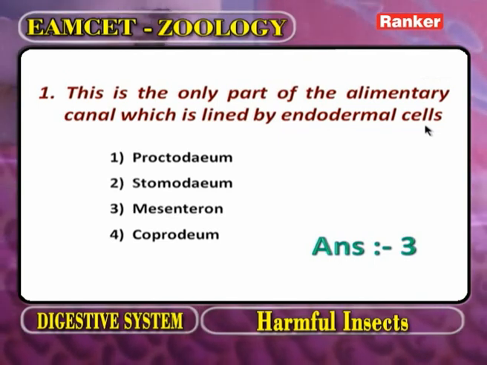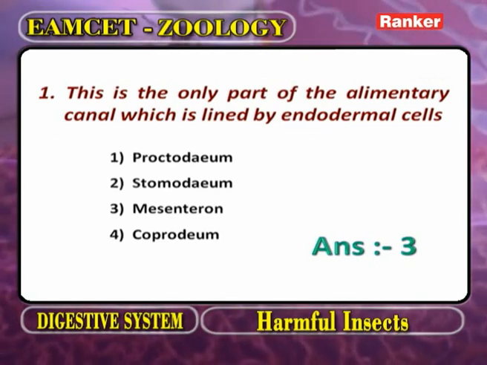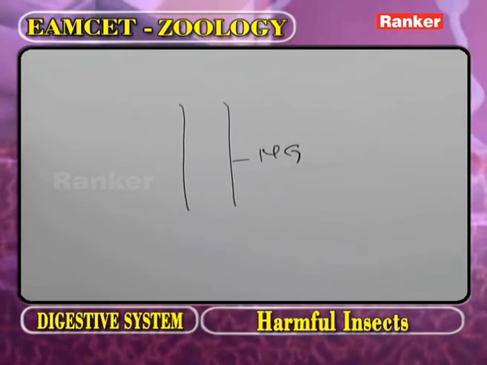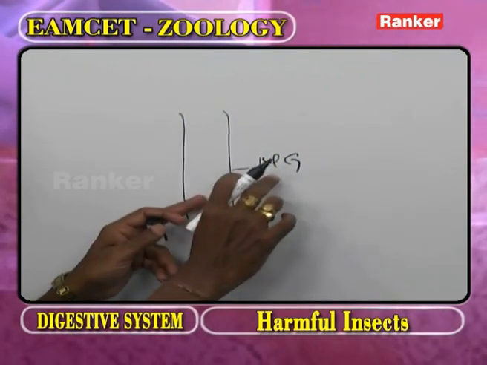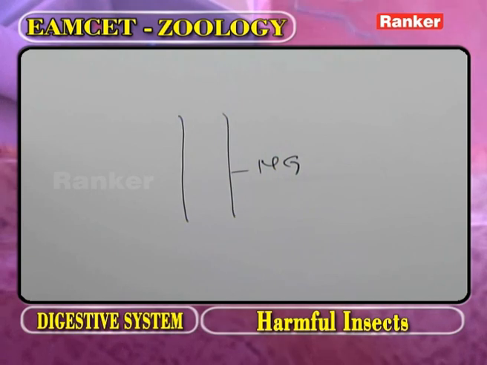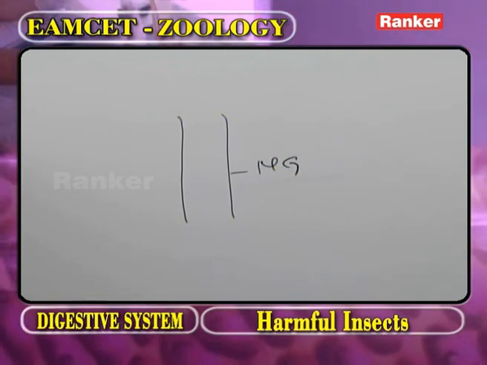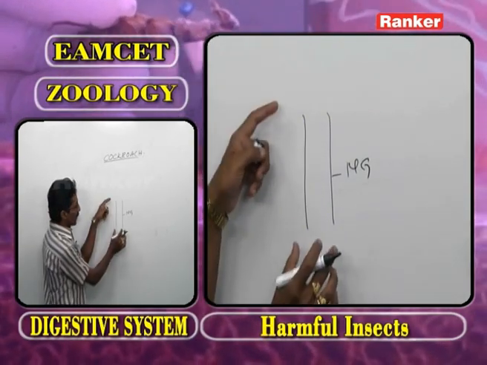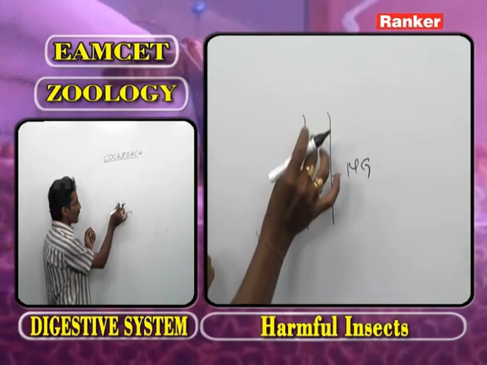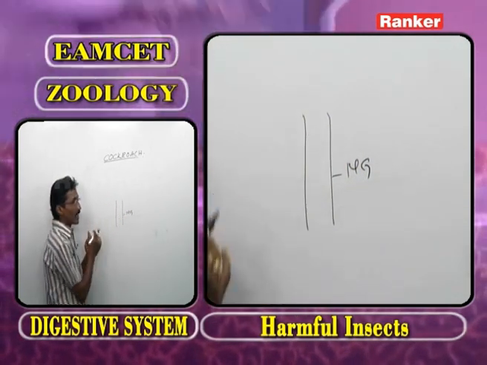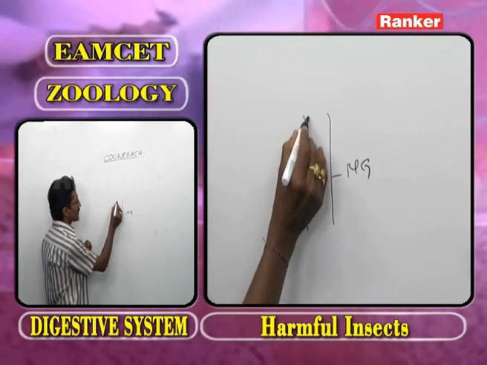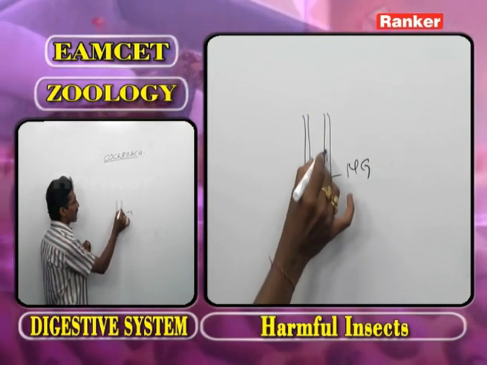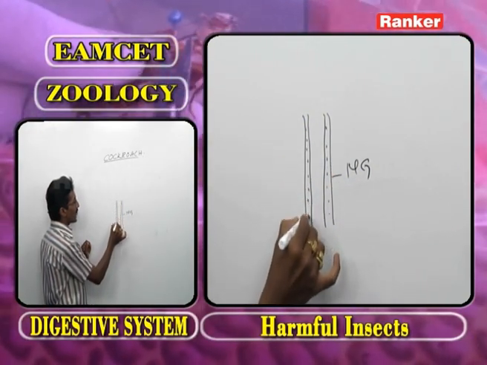Now, as we observe the alimentary canal of cockroach, the second part of alimentary canal we call the midgut. Here MG means midgut. What is the other name of midgut? The other name of midgut is the mesenteron. In the midgut, a tubular part is present called ventriculus. The midgut is the longest straight part. The midgut is lined by what type of cells? They are called endodermal gland cells.